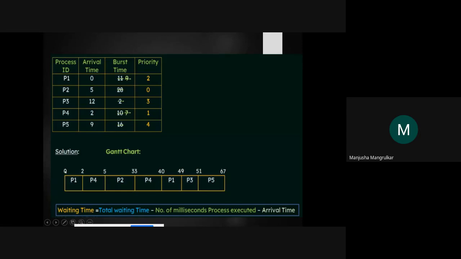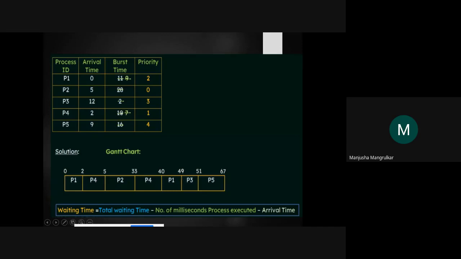So P1 arrived at 0 time and it takes 2 millisecond, but P4 will arrive at 2 millisecond and it has a higher priority than P1. So P1 will execute only 2 millisecond and it will come out of the CPU and it will take P4. And P4 has the highest priority, right? So it executes P4, right?